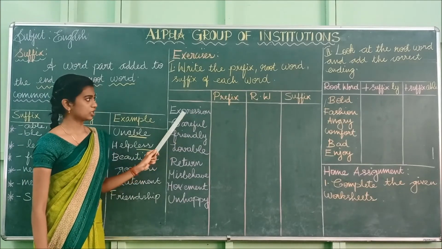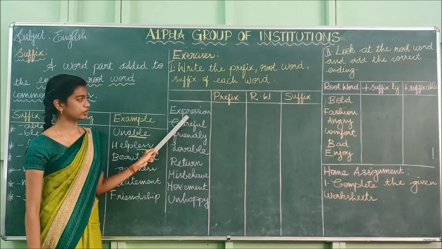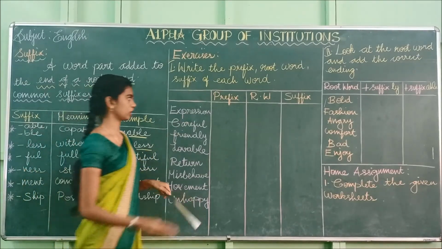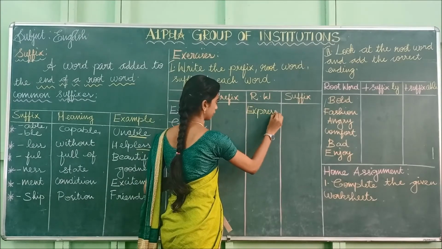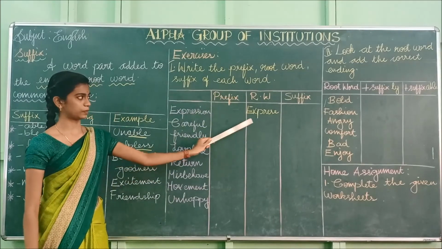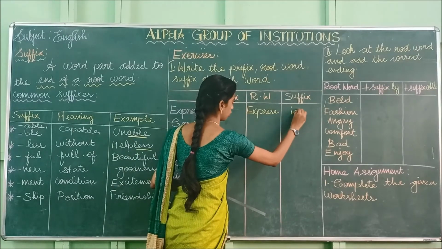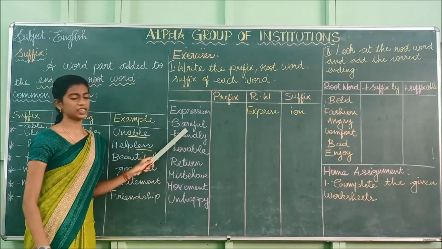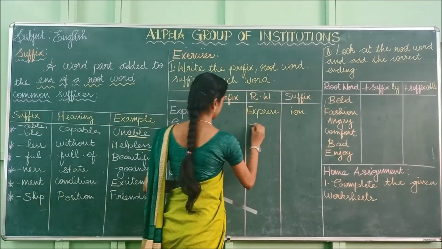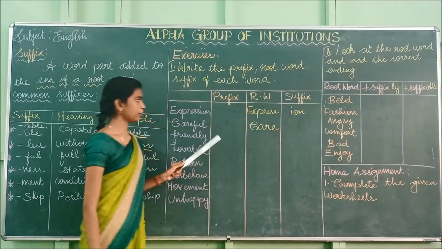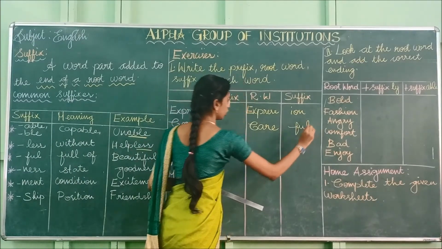Expression. Is there any prefix here? No. What is the root word in the first one? Express. E-X-P-R-E-S-S. So the root word is express, and the suffix is I-O-N. And the next one is careful. The root word is care, C-A-R-E. And what is the suffix here? Full, F-U-L-L. Careful. So what is the meaning of full?